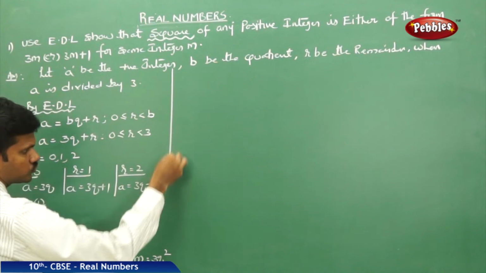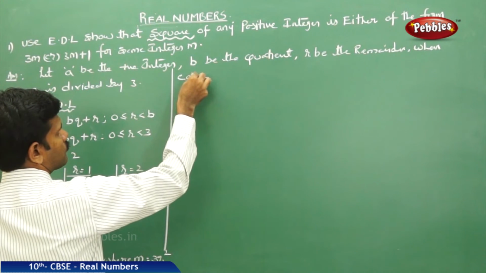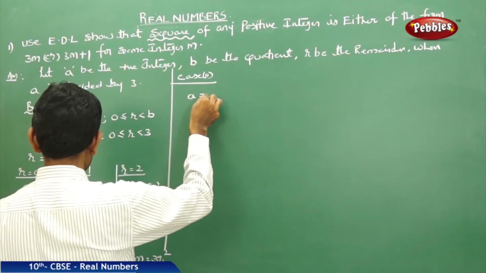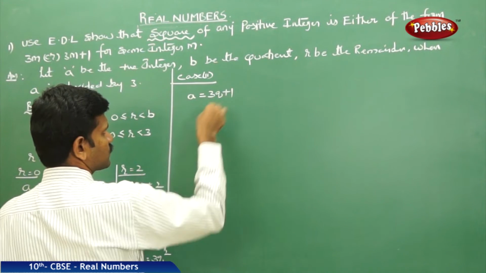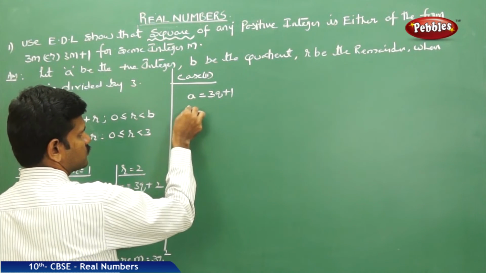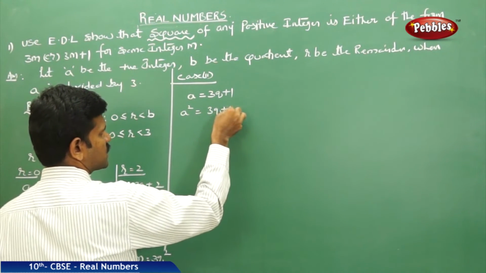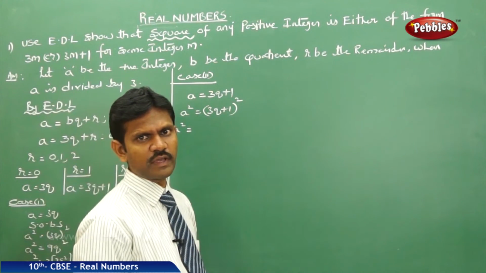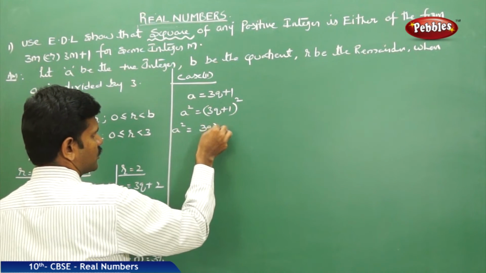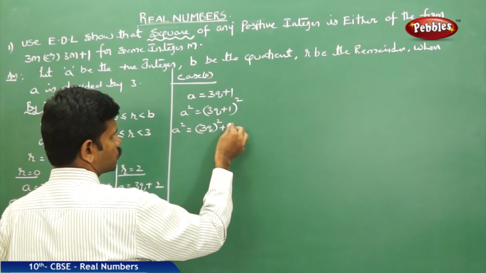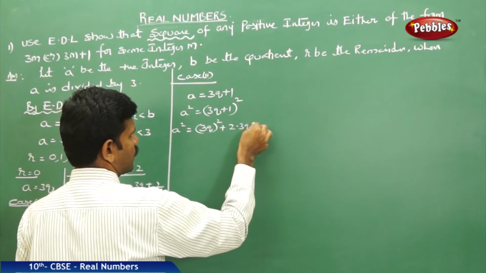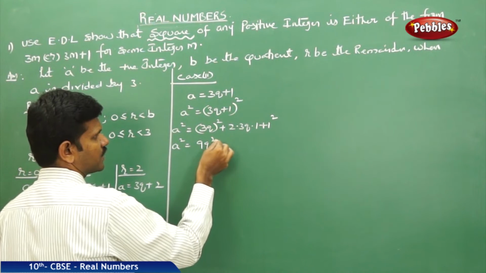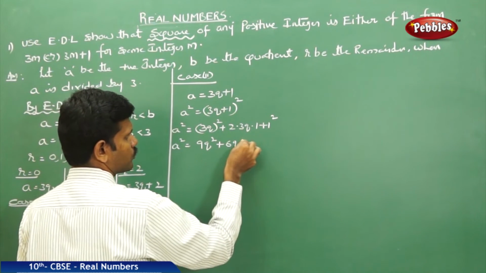Now come to case 2. A is equal to 3q plus 1. Squaring on both sides, A square is equal to 3q plus 1 whole square. Using a plus b whole square, that is a square plus 2ab plus b square, we get 9q square plus 2 into 3q into 1 plus 1 square. That is, A square is equal to 9q square plus 6q plus 1.